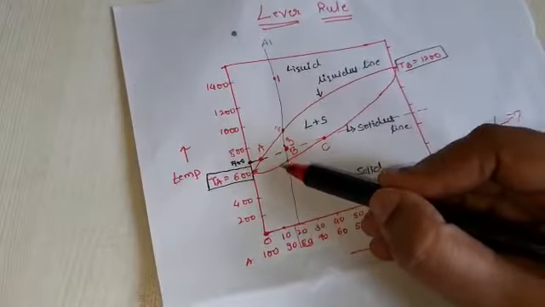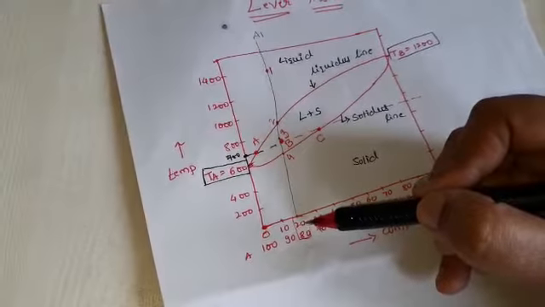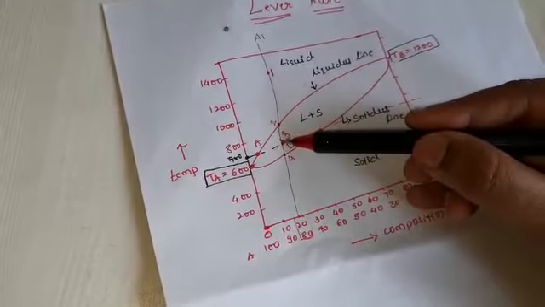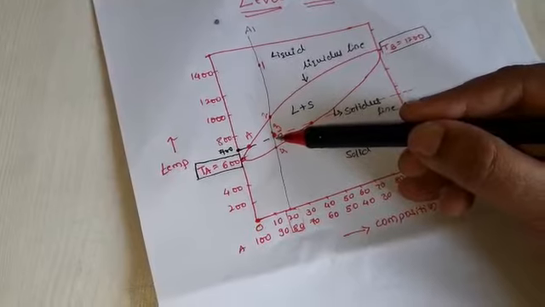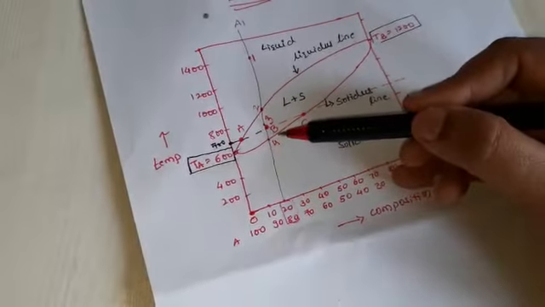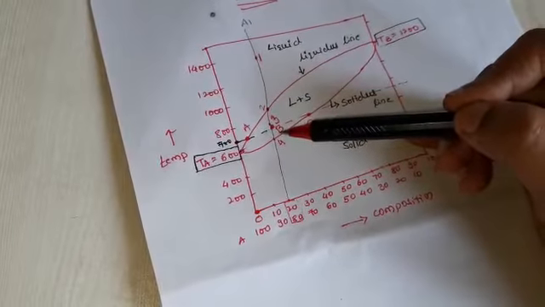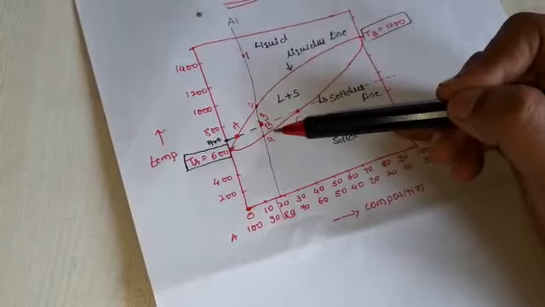I am taking the mixture of 80% A and 20% B and heating that metal. When it reaches 700 degrees Celsius, what is the amount of liquid and solid? That is one case. The second case is during solidification, when the temperature reaches 700 degrees Celsius, what is the amount of liquid and solid?